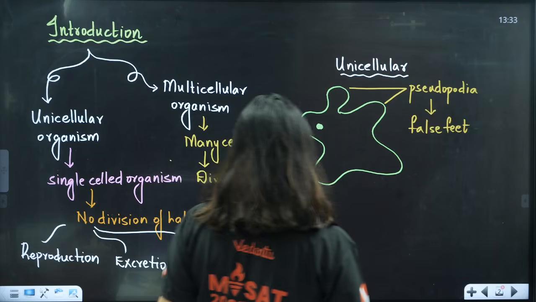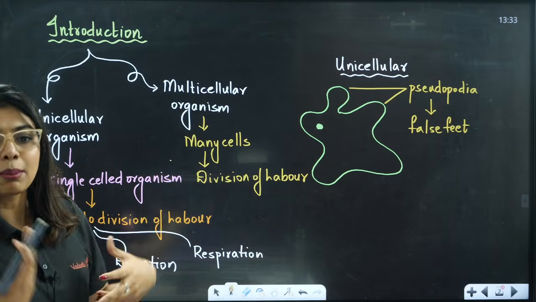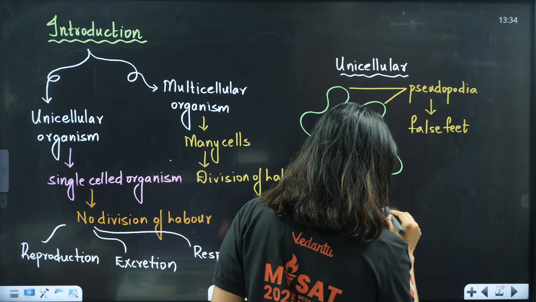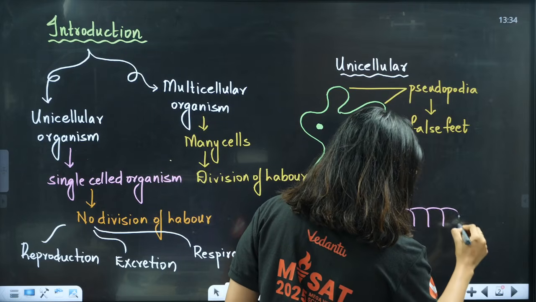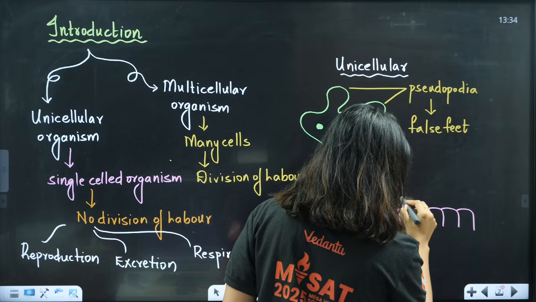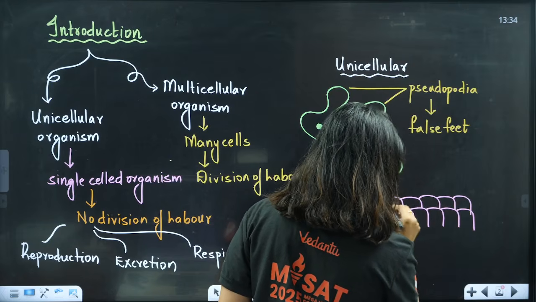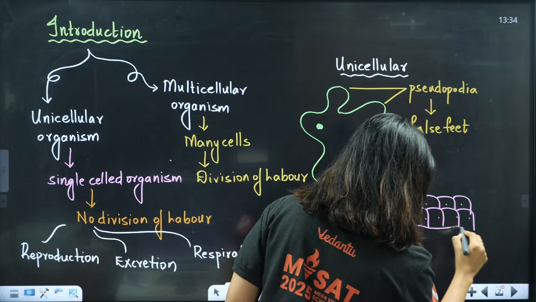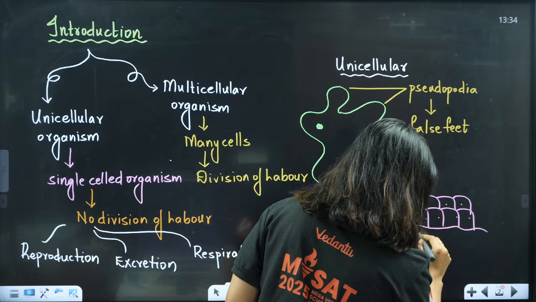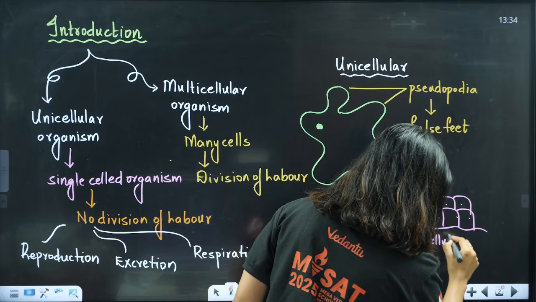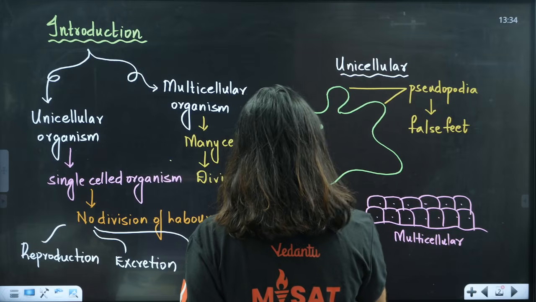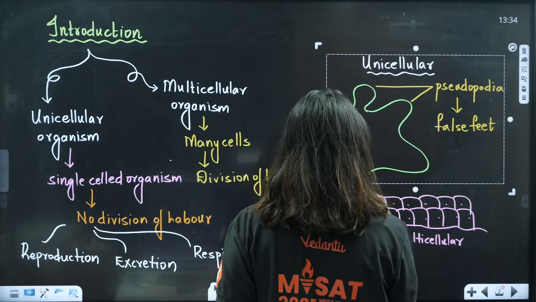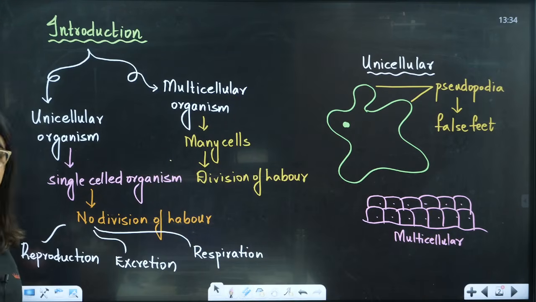So here you have to understand that this is the introduction to the chapter. Multicellular organisms means many cells are going to be there. So we will have certain cells who are going to do certain functions. Okay, like this. These are your multicellular layer. Yes, clear? This is the introduction. All of you understood the introduction, I hope.